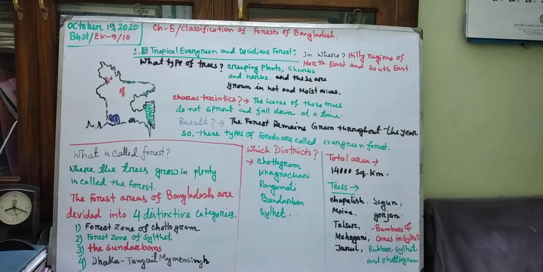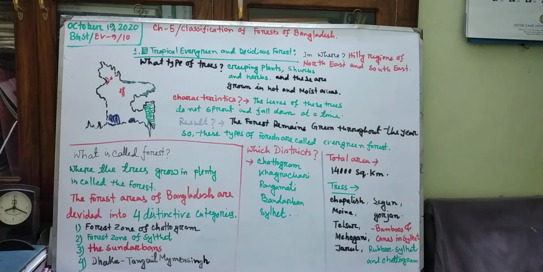And for this reason, these types of forests are called evergreen forest. The question may come, what is called evergreen forest? Write down please, what is called evergreen forest. Okay, then we will have to write: the trees whose leaves do not sprout and fall down at a time, and the forest remains green throughout the year, these types of forests are called evergreen forest. I hope you have understood.